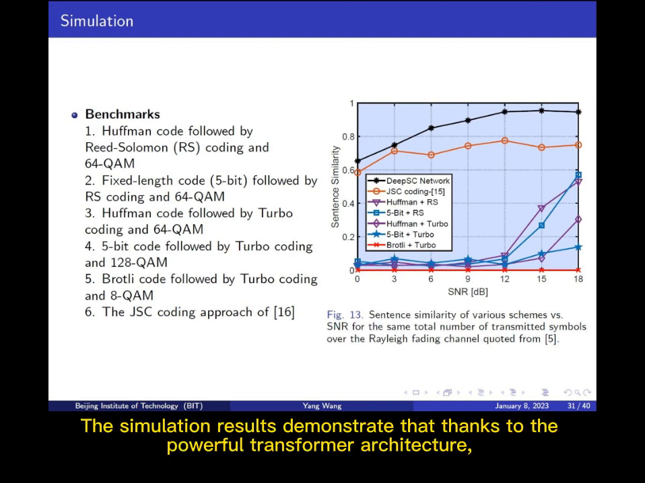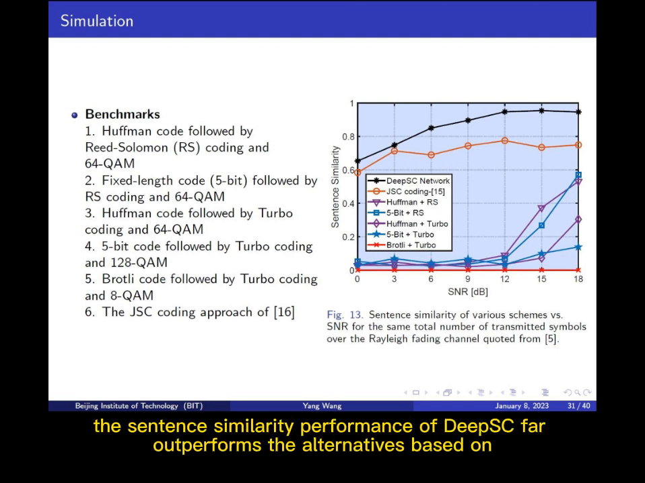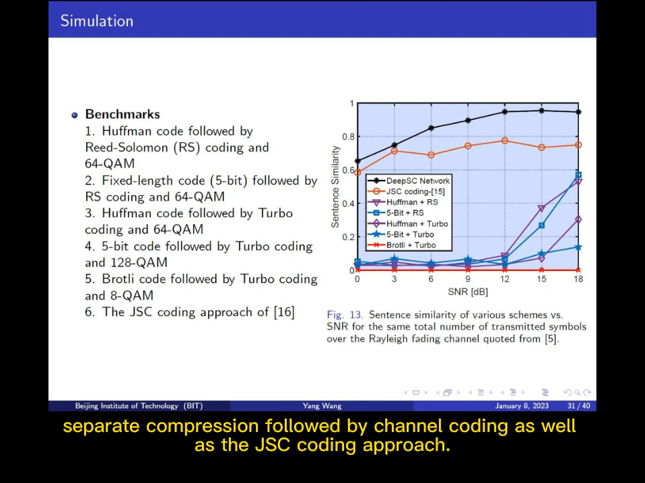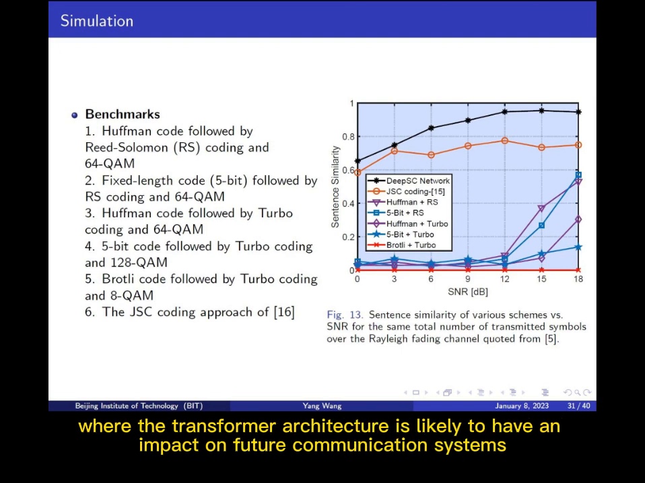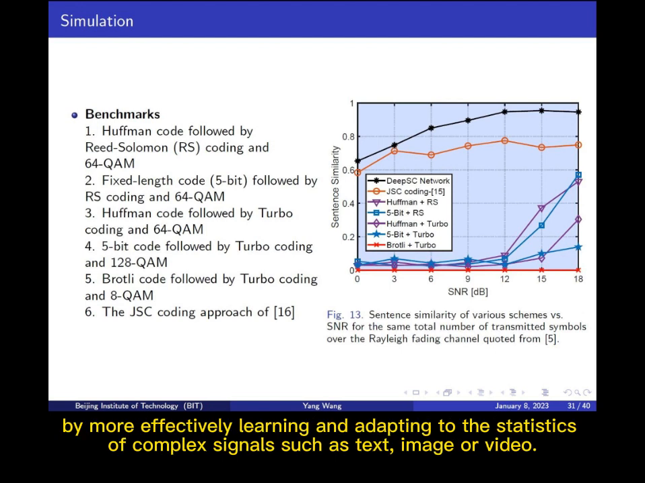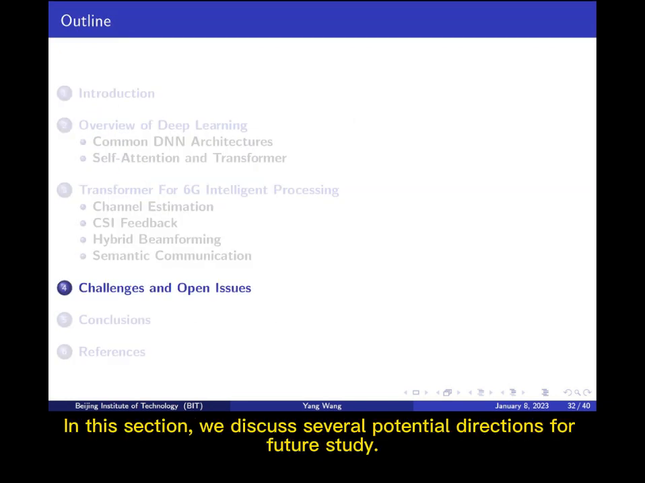The simulation results demonstrate that thanks to the powerful transformer architecture, the sentence similarity performance of DeepSC far outperforms the alternatives based on separate compression followed by channel coding, as well as the JSC coding approach. Hence, we foresee that semantic-aided communication is an important challenge, where the transformer architecture is likely to have an impact on future communication systems by more effectively learning and adapting to the statistics of complex signals, such as text, image, or video. In this section, we discuss several potential directions for future study.